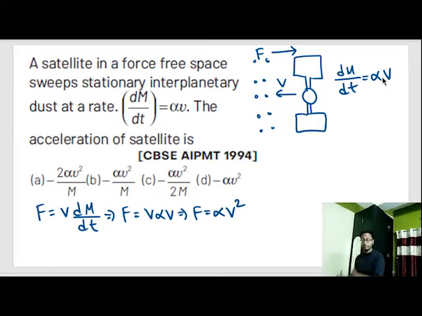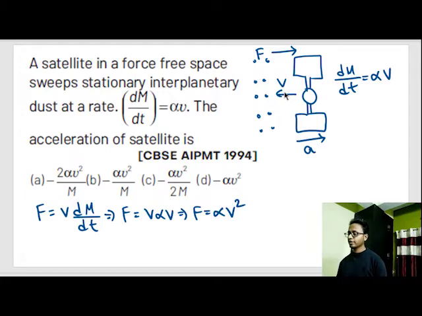Now look carefully out here. The satellite was moving with some velocity v, and it collided with dust particles, and that causes some force. Now because of force, the velocity will try to decrease. So when the velocity tries to decrease, there will be an acceleration. This dust particle causes an acceleration in backward direction, which causes reduction in velocity.